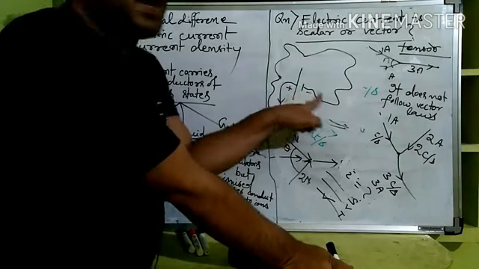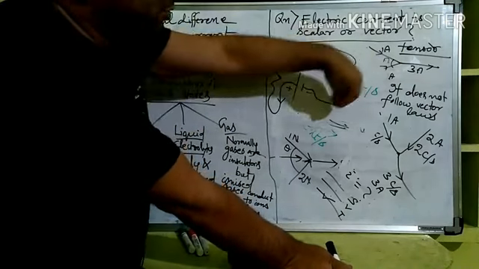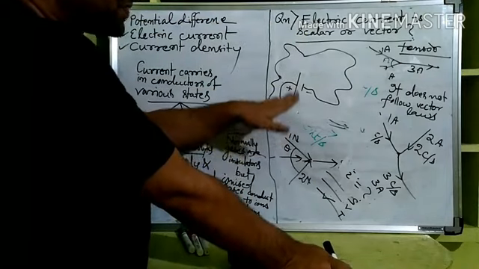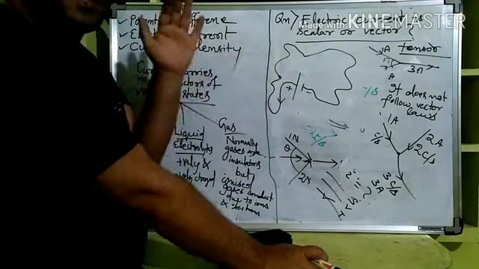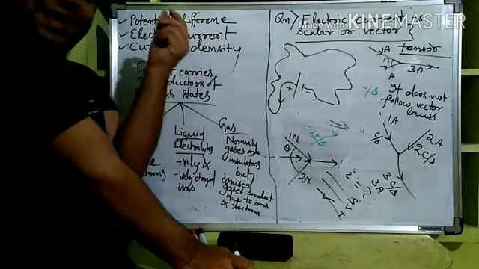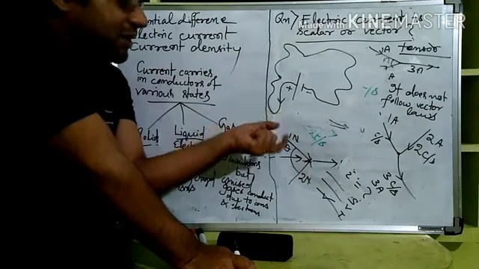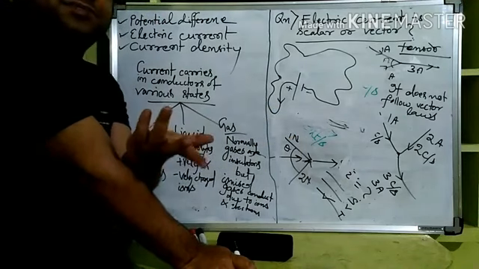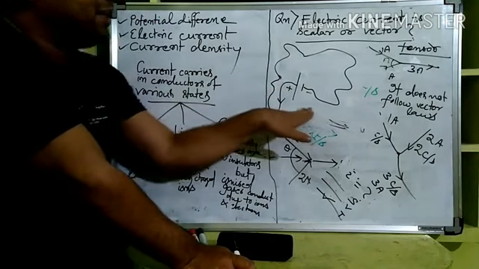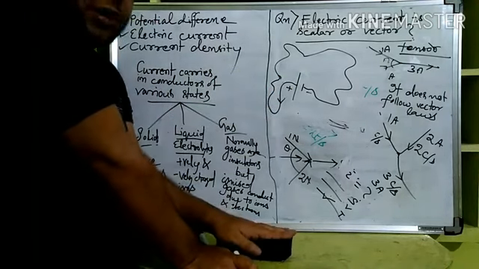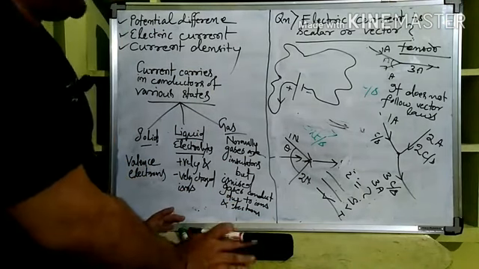Ultimately, it is going from higher potential to lower potential, so it is drifting towards the negative side. However, it's not having a fixed direction. But a force, and whatever vector quantities you have learned till now, they have some direction, right? You can find out the direction of a vector quantity. But what is the direction of a current? It's not something definite. Whatever may be the direction, ultimately it will reach the lower potential side. Is it clear to everybody?